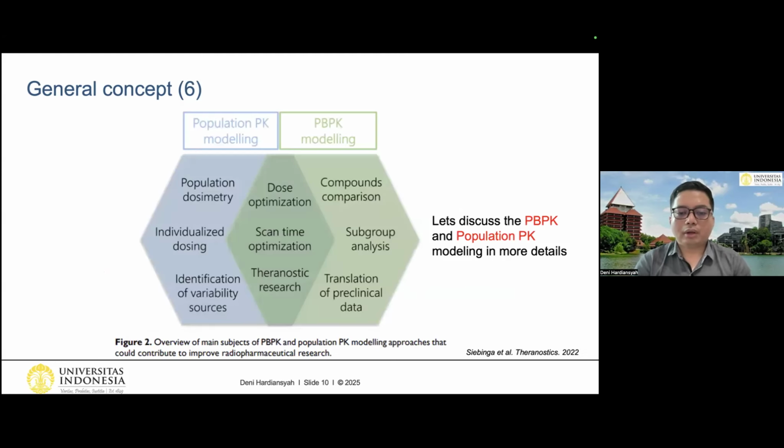Based on one of the publications in Theranostics in 2022, this is the overview of the main subjects of PBPK and also population PK modeling that could contribute to improving radiopharmaceutical research. For example, population PK modeling can be used for population dosimetry, individualized dosing, and identification of variability sources. For the PBPK model, we can perform compound comparison, subgroup analysis, and also translation of preclinical data. And both of them can also be used together for dose optimization, scan time optimization, and theranostic research. And then again, let's discuss the PBPK and also population PK modeling in more detail.